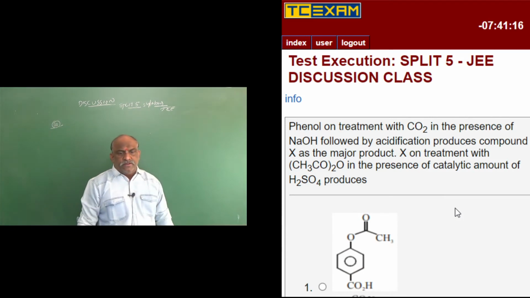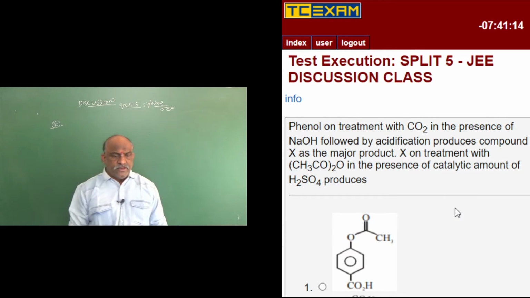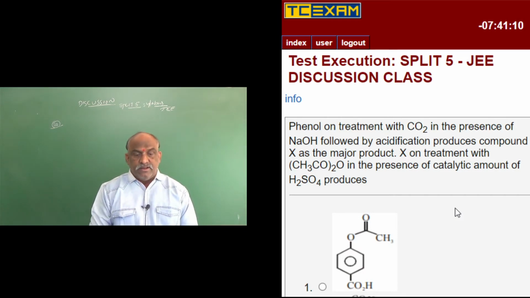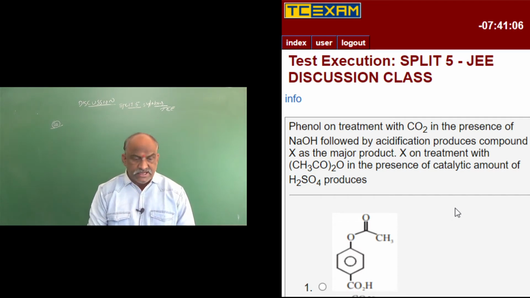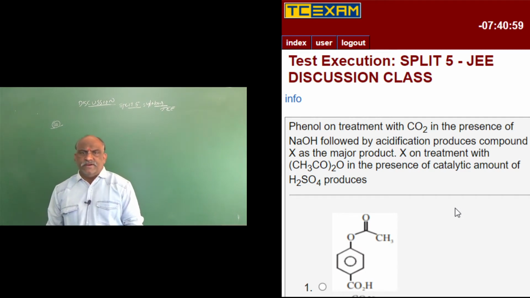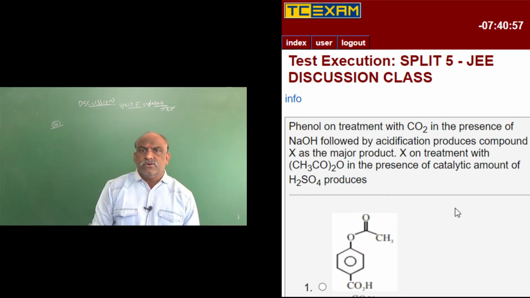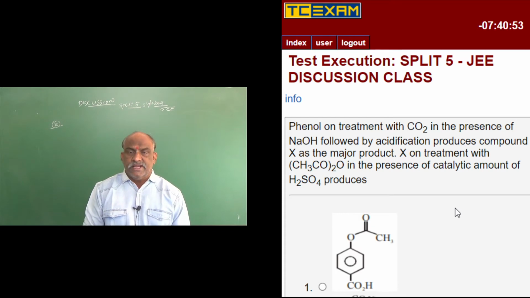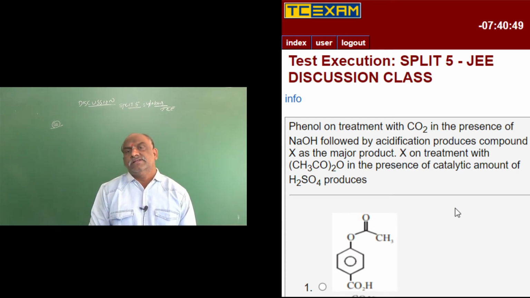Phenol on treatment with carbon dioxide in the presence of sodium hydroxide followed by acidification produces compound X as the major product. X on treatment with CH3CO-O-COCH3, that is called acetic anhydride, in the presence of a catalytic amount of H2SO4 produces what? This is a direct question from NCERT. This reaction is called the Kolbe reaction. Kolbe reaction is used for the preparation of salicylic acid.